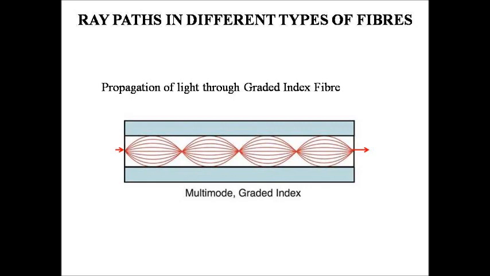Light rays with large angle of incidence traverse longer paths, but they travel in a region of lower refractive index and hence at a higher speed of propagation. Consequently, all the rays traveling through the fiber, irrespective of their mode of travel, will have almost the same path length and reach the output end of the fiber at the same time.